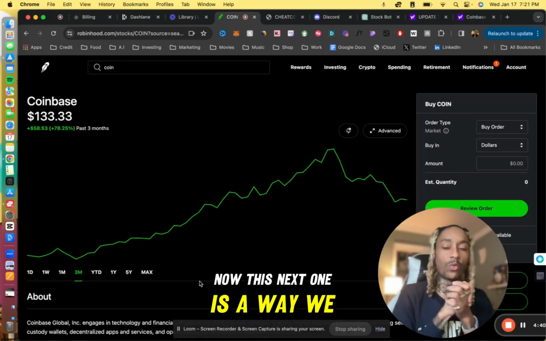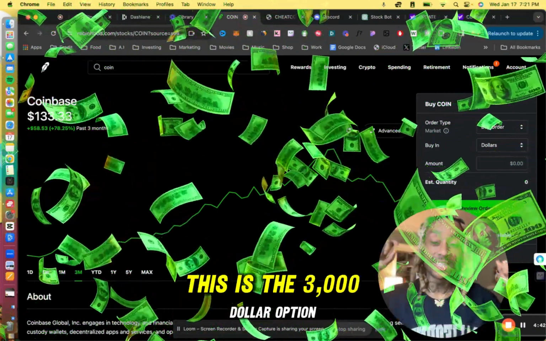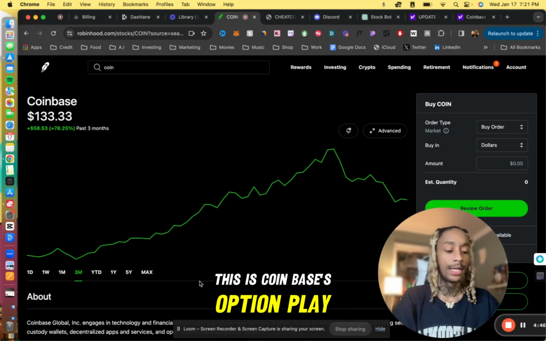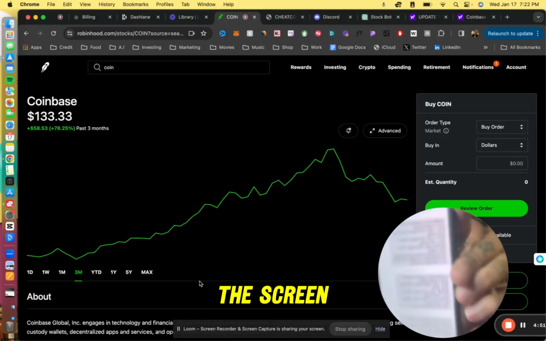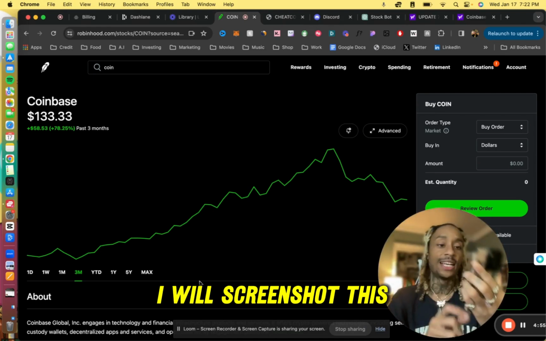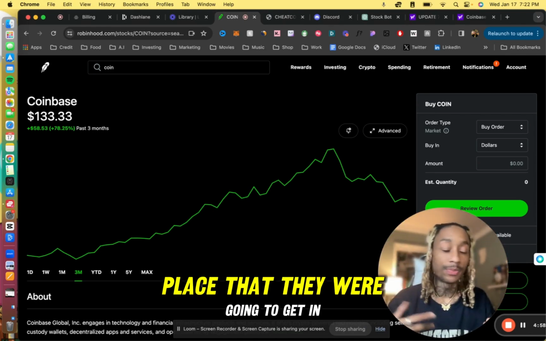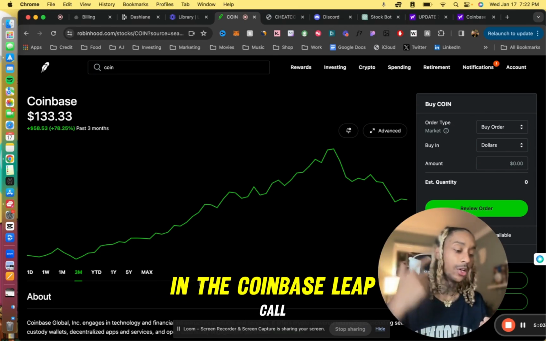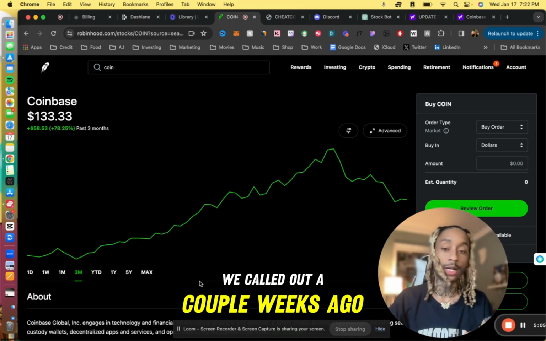Now, this next one is a way we were going to get paid. This is the $3,000 option that you probably missed out on. This is Coinbase's option play, and this was brought to me by Trade Hero. And what's crazy is, I don't know if you can see on the screen, this was the first day I joined it. If you can't see, I will screenshot this. It shows you a couple option plays that they were going to get in, and it says congrats to everyone who played in the Coinbase Leap call we called out a couple weeks ago.